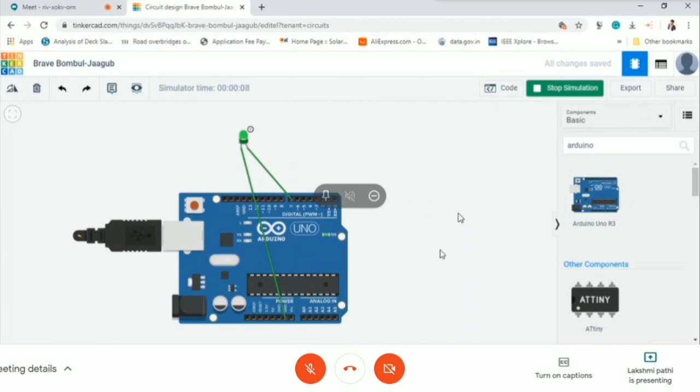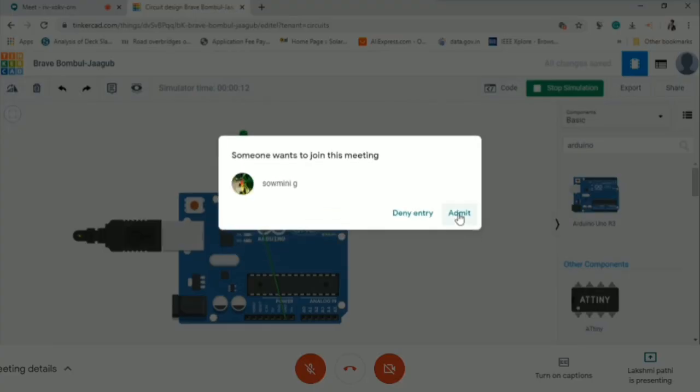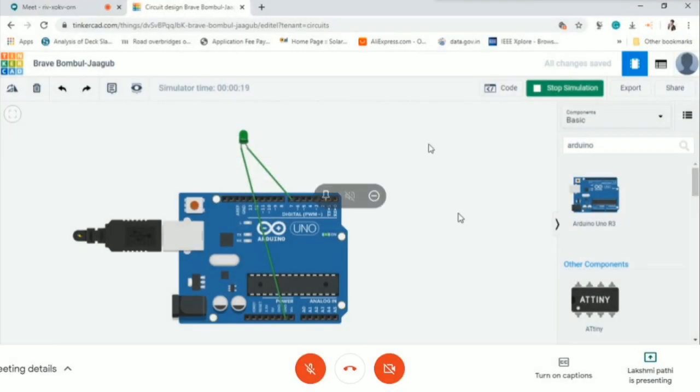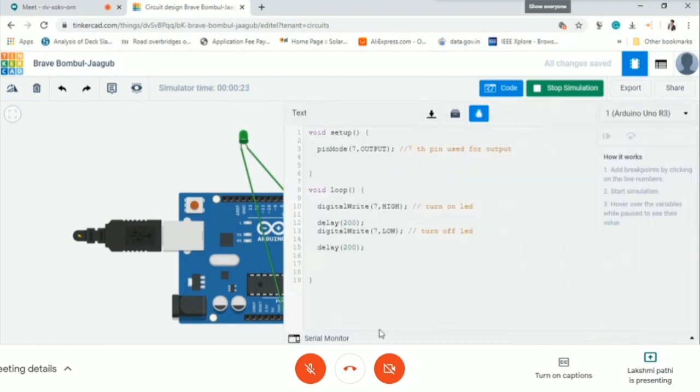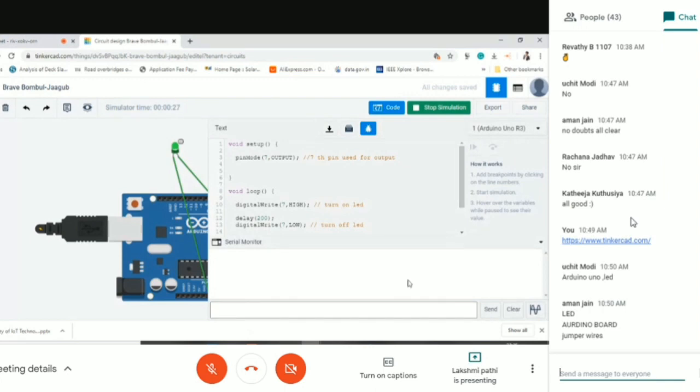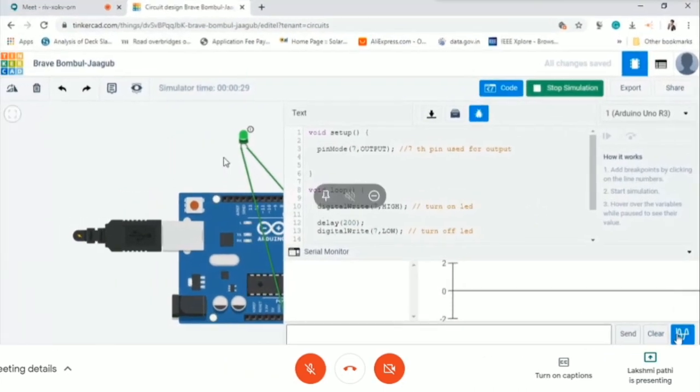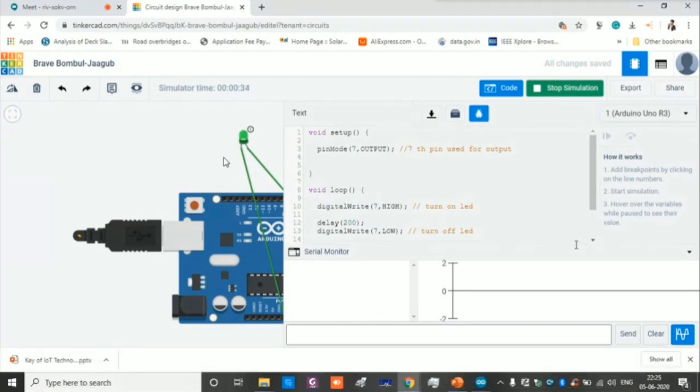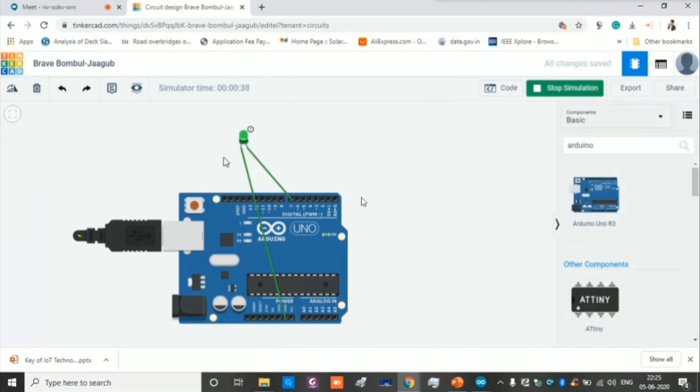Hope it is visible to you. The thing is, once the seventh pin is high for 200 milliseconds and low for 200 milliseconds, the cathode remains constant. So it will give 5 volts for 200 milliseconds in a time interval. That is what it shows. We have serial monitors here, showing what the output is right now and the plot value, which we can see here. These are the things we will see with one sensor. So for a blinking LED, the output looks like this.